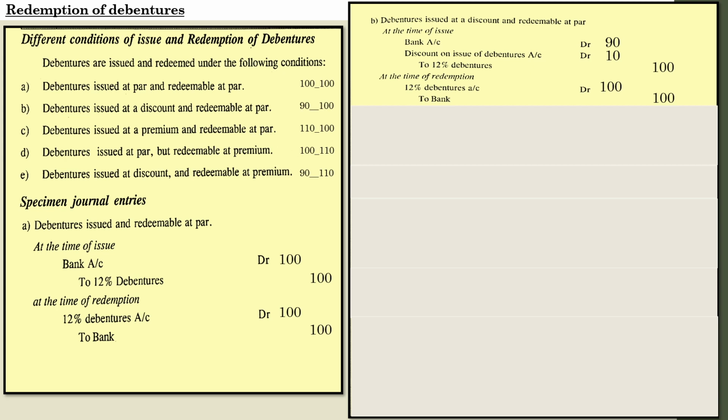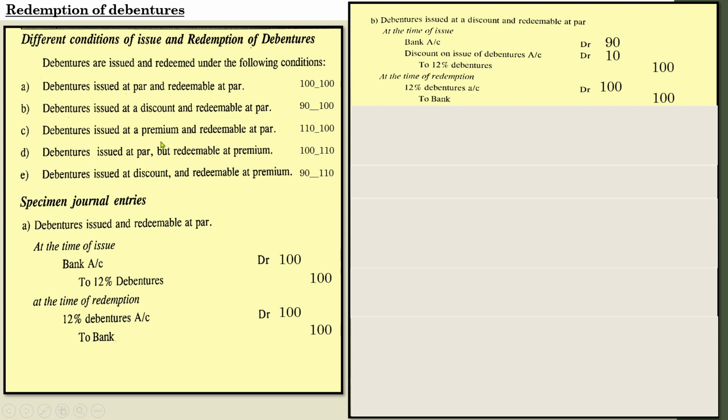So this is done with a view to pay a slightly lesser rate of interest. That's it actually, from the company's tactic point of view, because in that case the company needs to pay only lesser interest. That is why the company follows issuing the debentures at discount and redeeming at par. We will come to that. Anyway, these are the entries you have to pass when the debentures are issued at discount and redeemable at par.